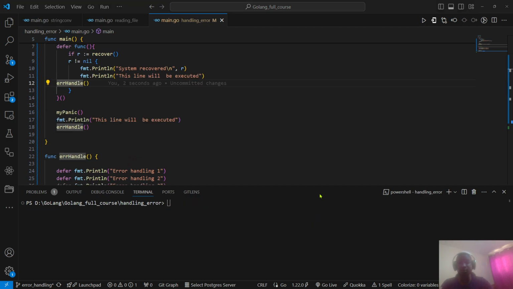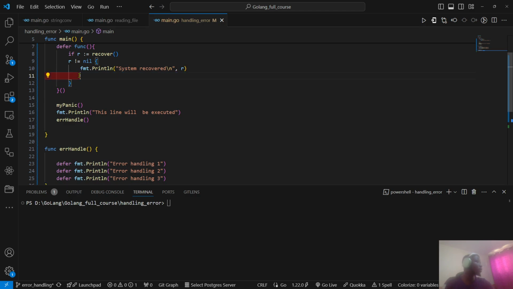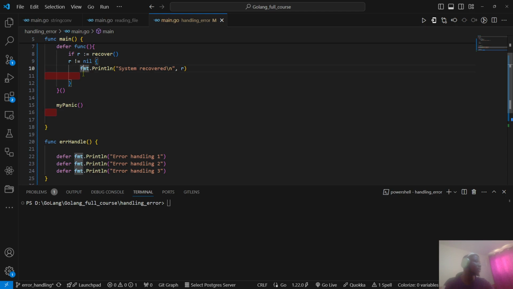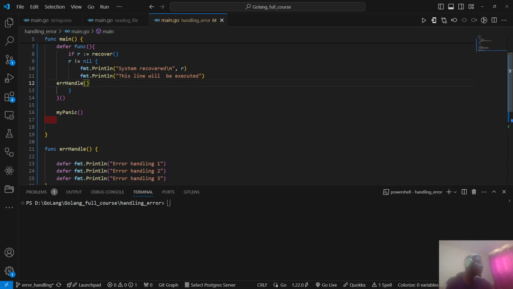So when we run this function, we expect to get the fmt.Println error handling. So for this function to run, we have to remove them here and put them here. Therefore, to make sure this code runs well and the recover keyword and the panic are executed, but it is not stopping or altering the process of running our system.